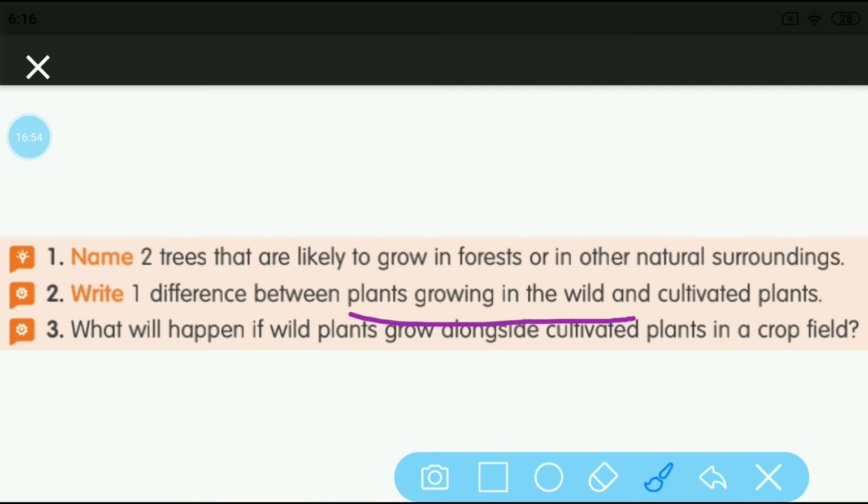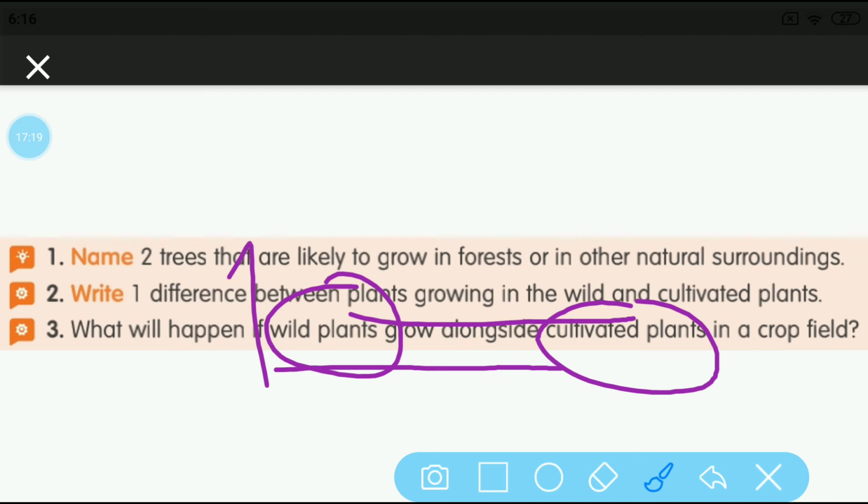Now the third question: what will happen if wild plants grow alongside cultivated plants in the crop field? We have already discussed this. The wild plants will take up the nutrients, the water, the space, the sunlight and the air of the cultivated plants, and they will grow fast and suppress the growth of the cultivated plants.